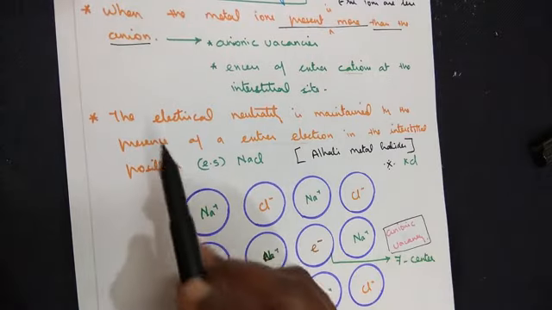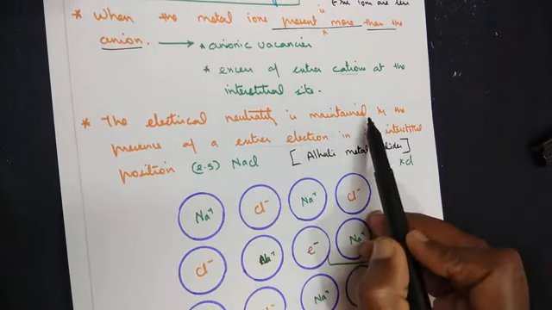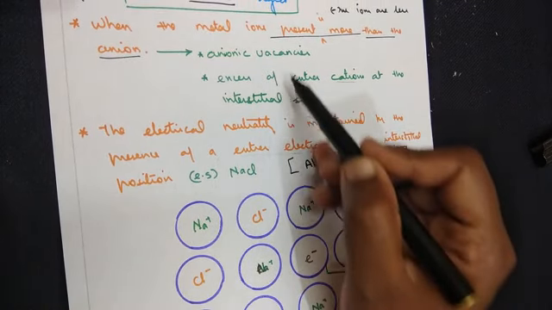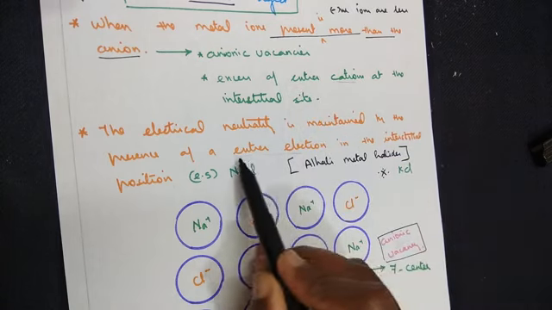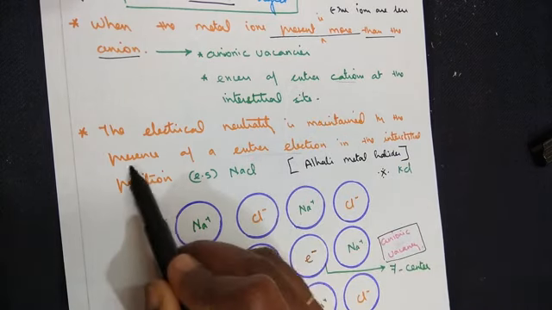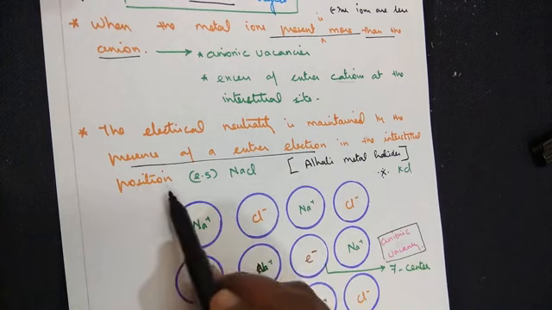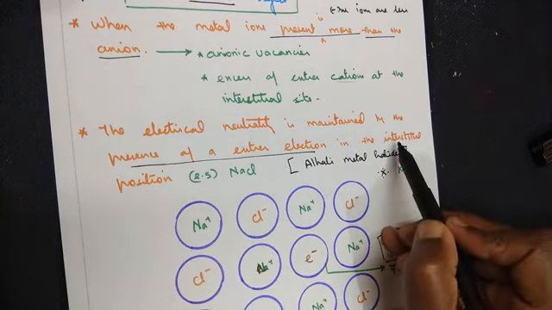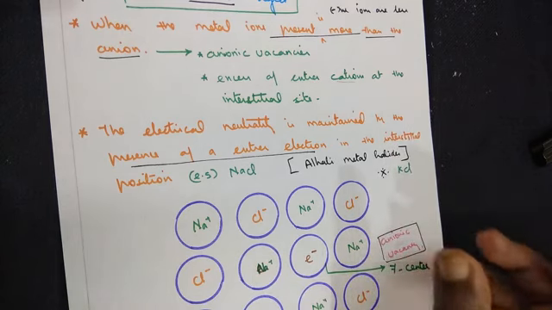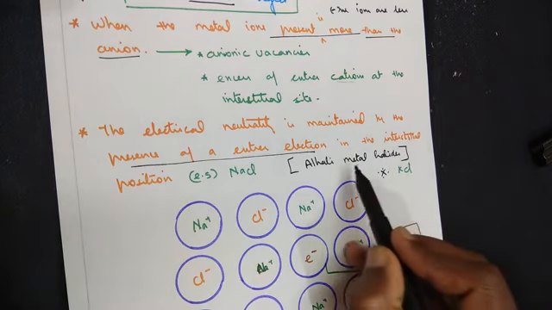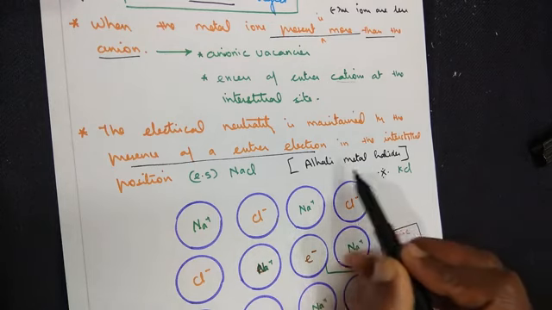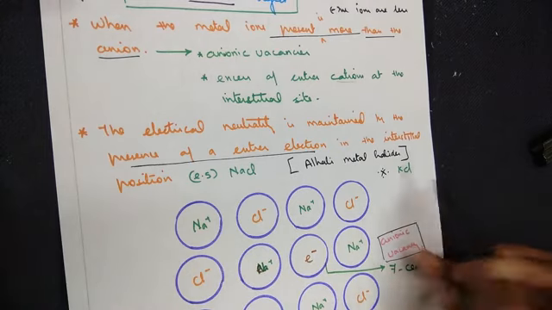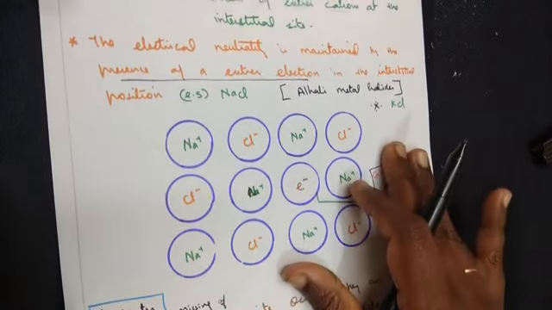So let's first see here. The electrical neutrality is maintained by the presence of an extra electron. Regarding these two types of defects, the main key point here is the presence of an extra electron in the interstitial position. The interstitial position, it may be along the lattice point or it may be in the exact interstitial position. Now this type of defect is found in alkali metal halides, namely sodium chloride, potassium chloride and so on.